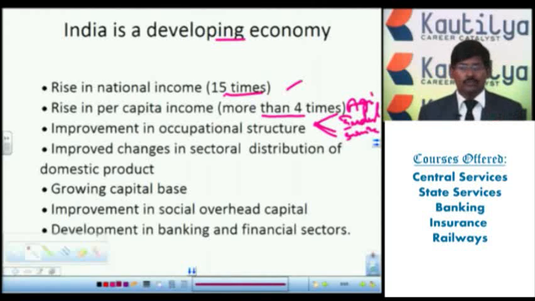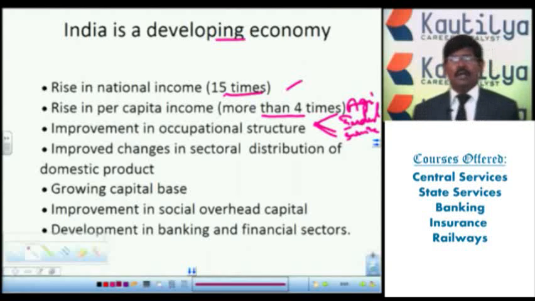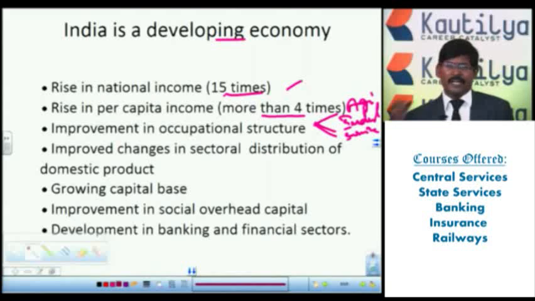Now, instead of that, there is a change in occupational structure, meaning the people are moving to other sectors. Here there is an improvement in the sectoral distribution of domestic product. The maximum number of the population in India is moving from the agriculture sector to the industrial and tertiary sectors. Instead of depending completely on agriculture, the population nowadays is at least changing from the agriculture sector to the industrial sector and service sector.